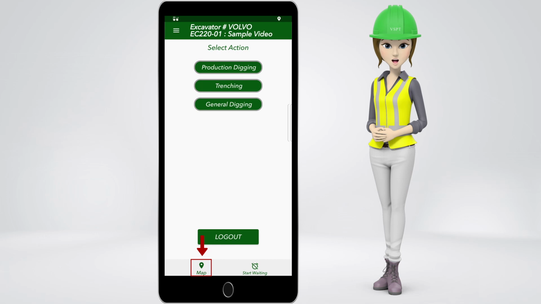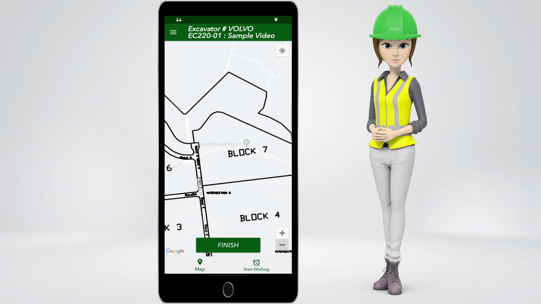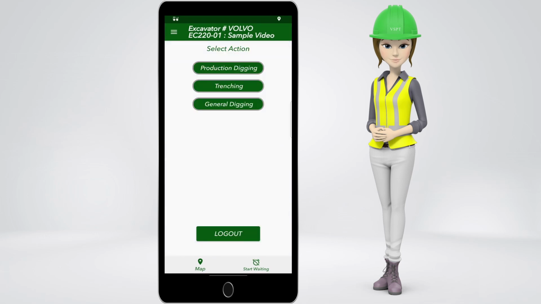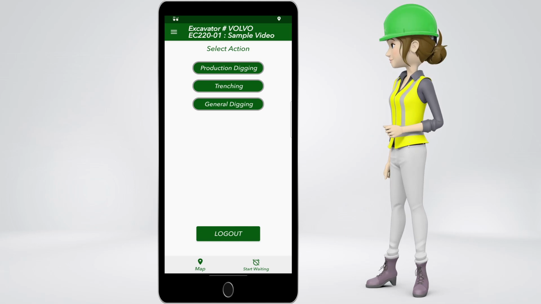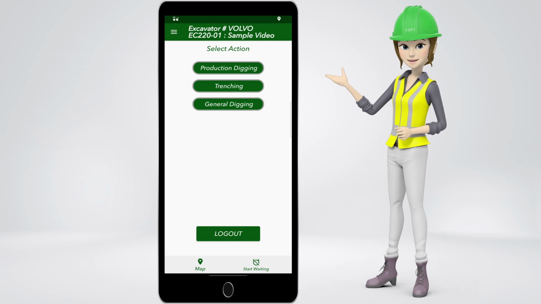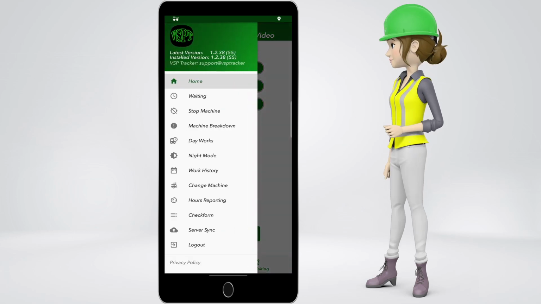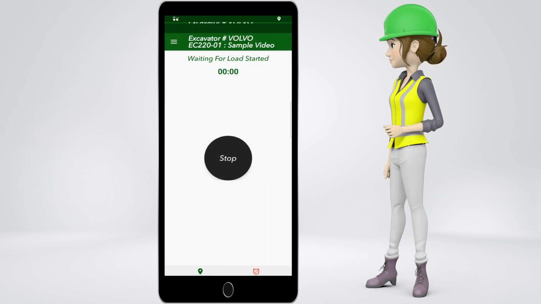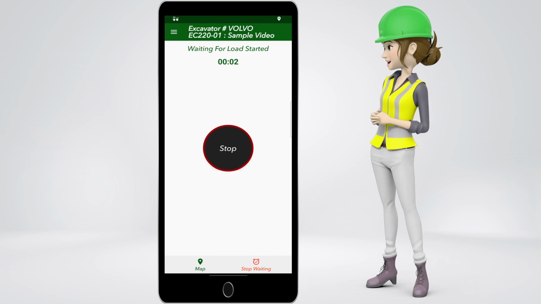The operator is able to check his location on the map with an overlay design. If the operator had to wait for a truck to arrive, he can click on Start Waiting down here on the right, or from the left side menu. Then select Waiting. When his turn comes, click on Stop.